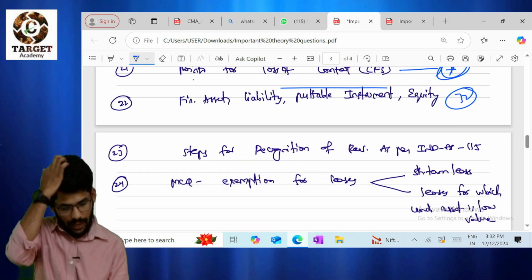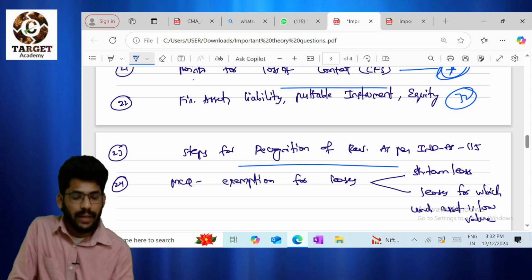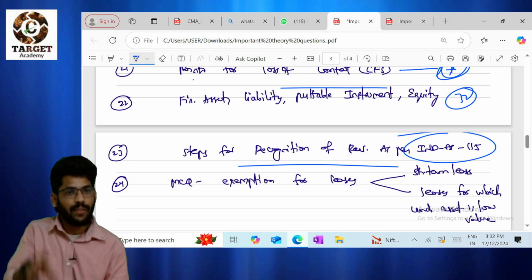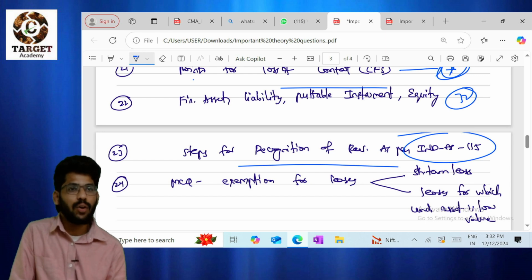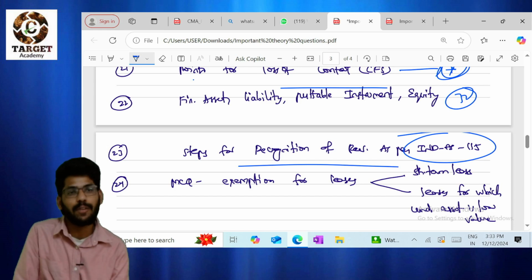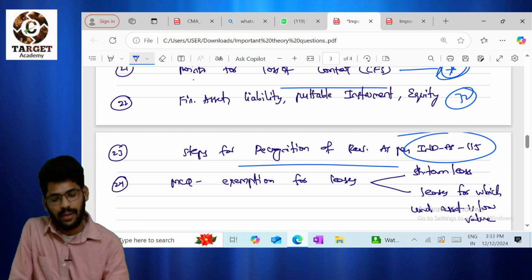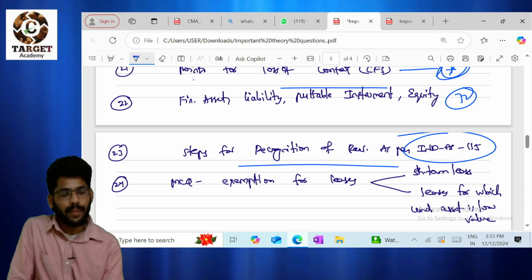Don't ignore that. And the next point is steps for recognition of revenue as per Ind AS 115. We have 5 steps, right? Identify the contract. Okay. Next, transaction price, performance obligation, satisfaction of the performance obligation, allocation of transaction price. We have a total of 5 steps. So very important for examination purposes.